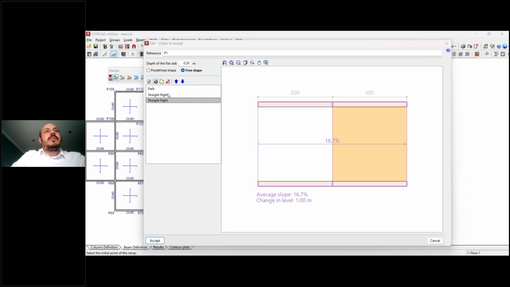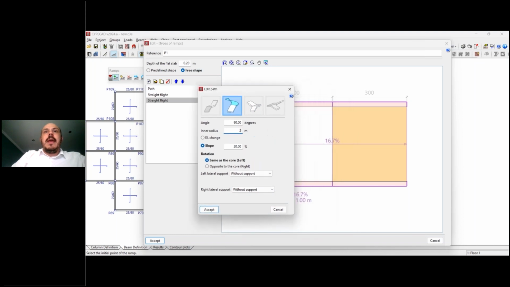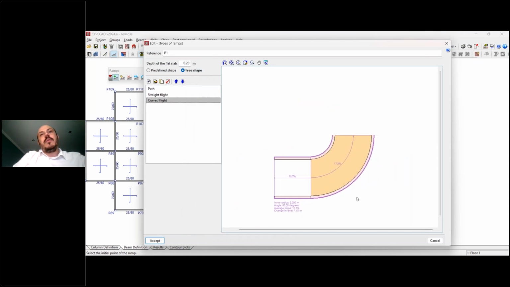And the second, I will change it for a curve one. Okay, this is going to be 90 degrees. And I will add here, for example, 2 meters, the inner radius. Okay, and I work with an elevation of 0.95, for example. And I will have the same situation. I will have here a concrete wall, and I will have this situation.